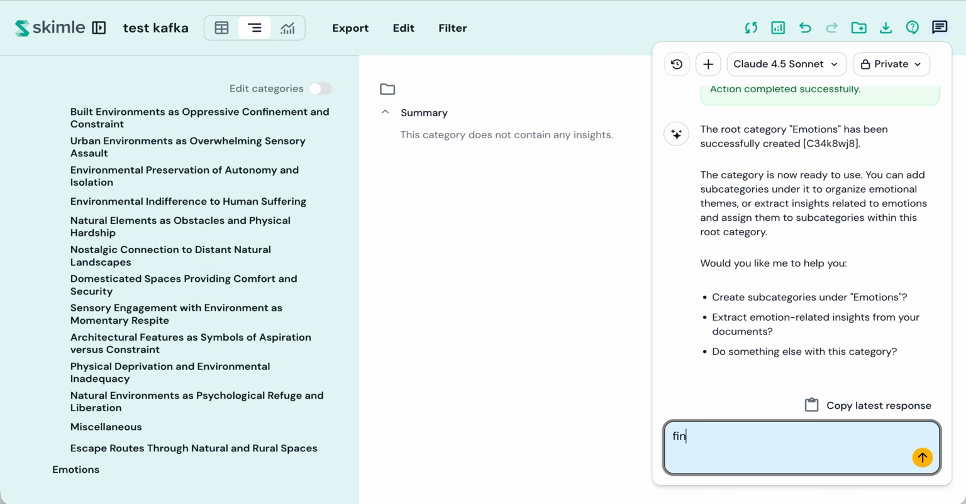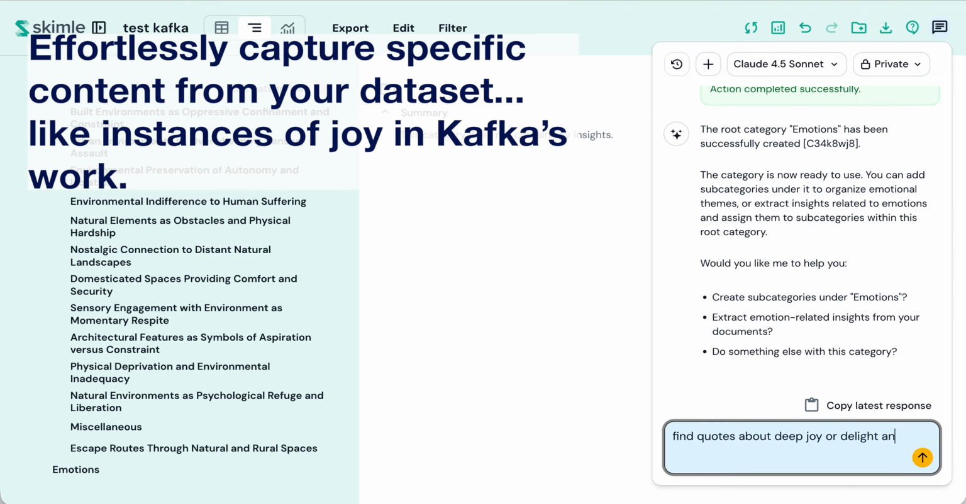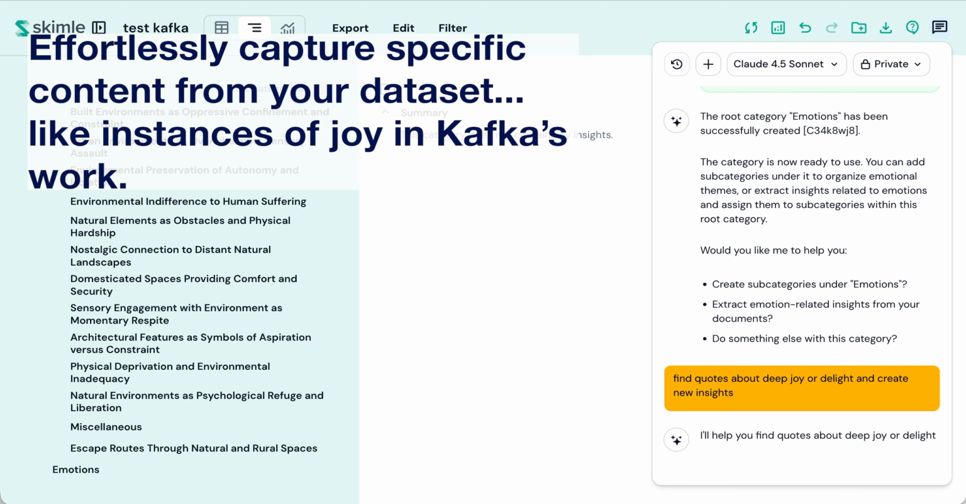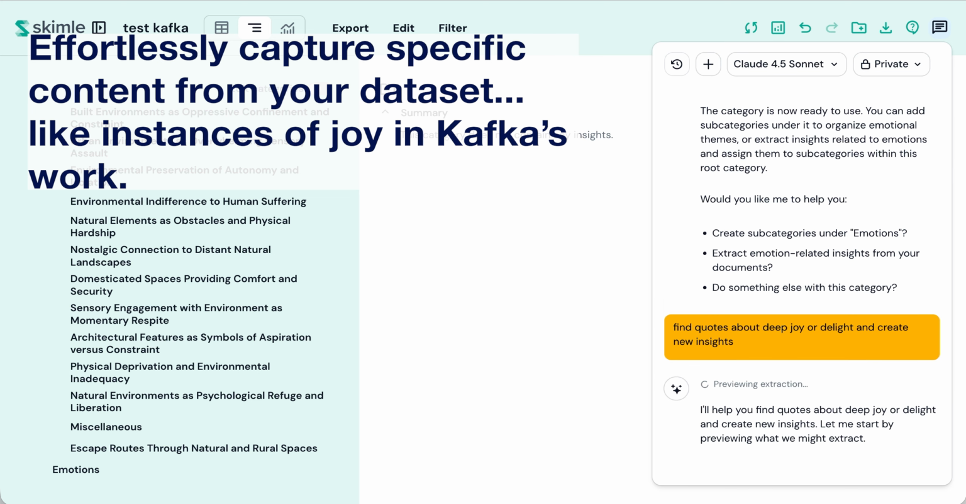Find quotes about deep joy or delight and create new insights. This data set that I'm analyzing is 6 books by Franz Kafka. And as you know, Kafka doesn't have a lot of joy and delight in his books.